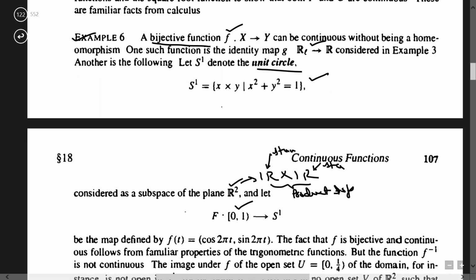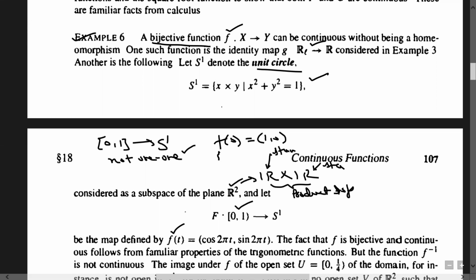Also I told you that if you take the closed interval [0,1] to S1, then this map is not one-one. Why? Because look at this map: f at 0, putting t equal to 0, is (1, 0), since cos 0 is 1 and sin 0 is 0. And f of 1 is also (1, 0). So you can see that 0 and 1 both map to (1, 0), and hence this map is not injective. So we have to remove at least one of them to make it one-one.